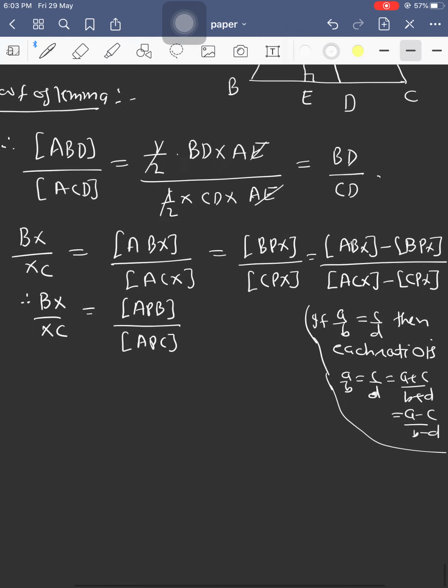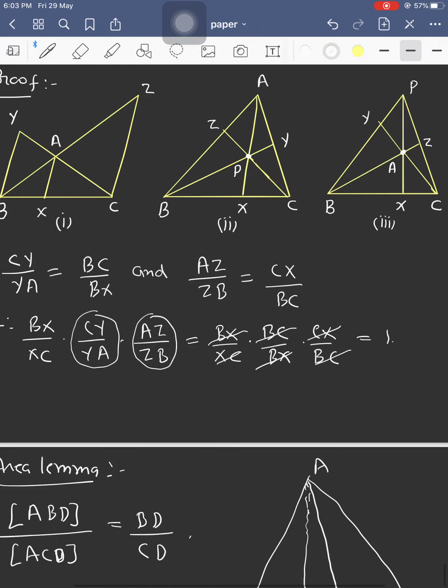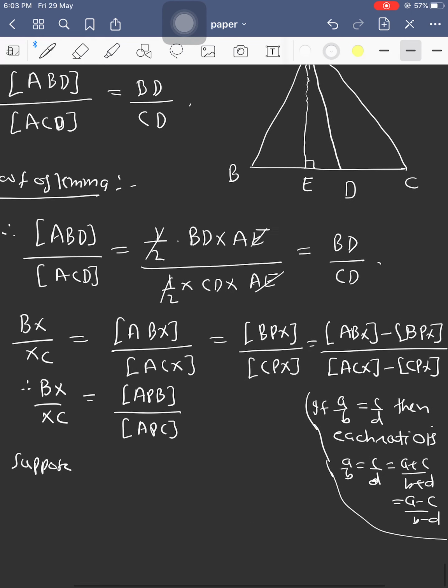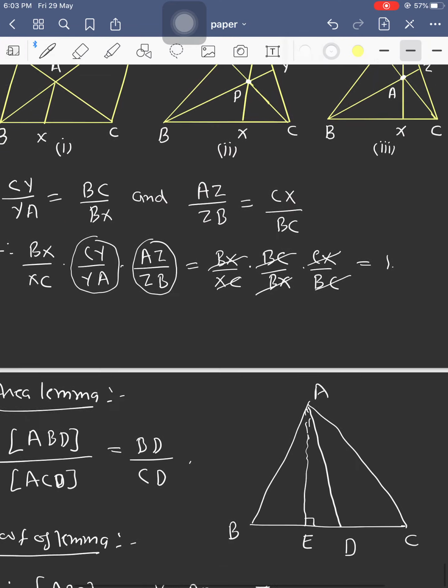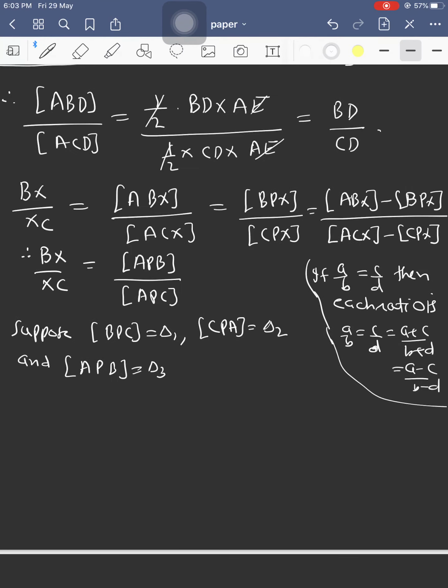APC. If we suppose the area of triangle BPC equals delta 1, area of triangle CPA equals delta 2, and area of triangle APB equals delta 3, then BX upon XC is what?